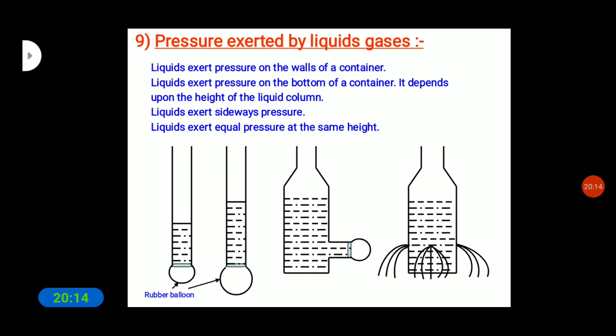The pressure exerted by water at the bottom of the container depends on the height of its column. So in this case, we can say that the pressure depends on the height of its column. By this activity we can say that pressure is also exerted by liquids.